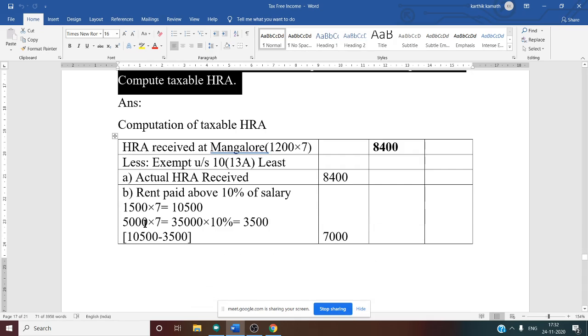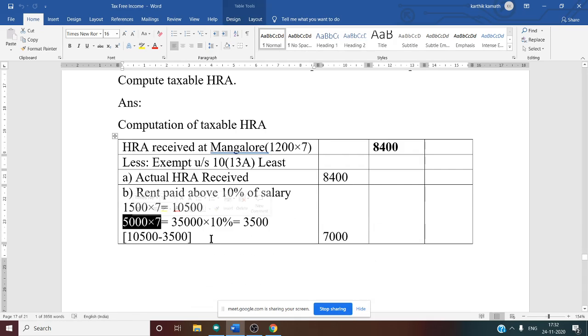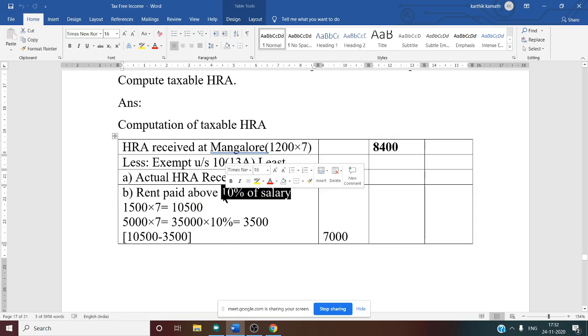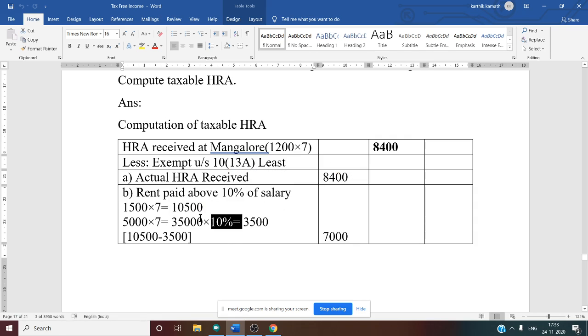What is the basic? 5,000. 5,000 into 7 we have to do. Then we will get the salary. Total salary for 7 months is 35,000. But we want 10% of salary. So 35,000 into 10%, if you do, you will get 3,500. So this is 10% of salary.